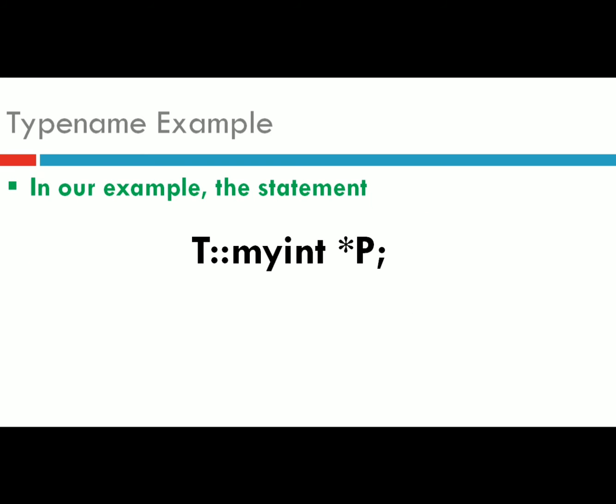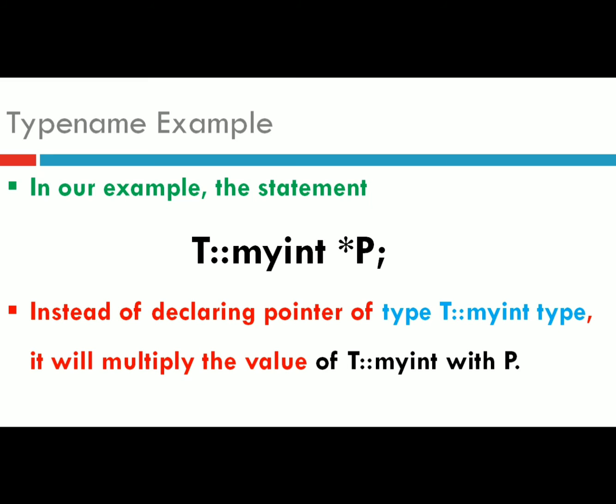So in our example, the statement T::myInt * P: instead of declaring a pointer of type T::myInt, it will multiply the value of T::myInt with P. It will not create an instance of myInt as a pointer variable. It will simply multiply, because it is treating it as a value, not as a type.